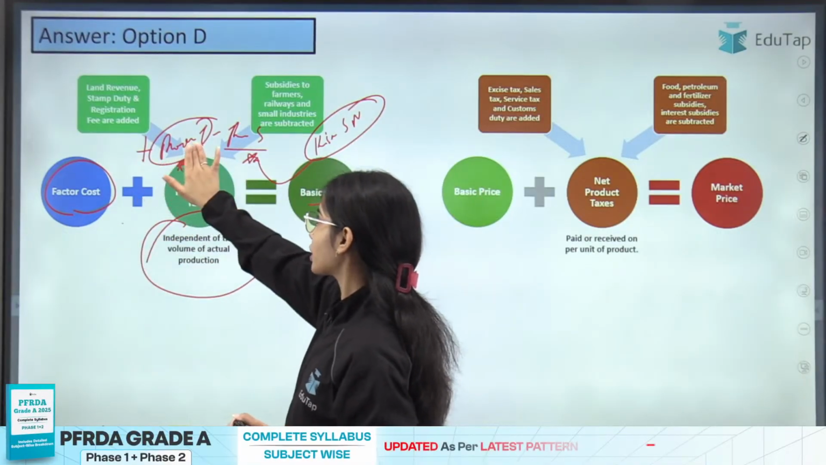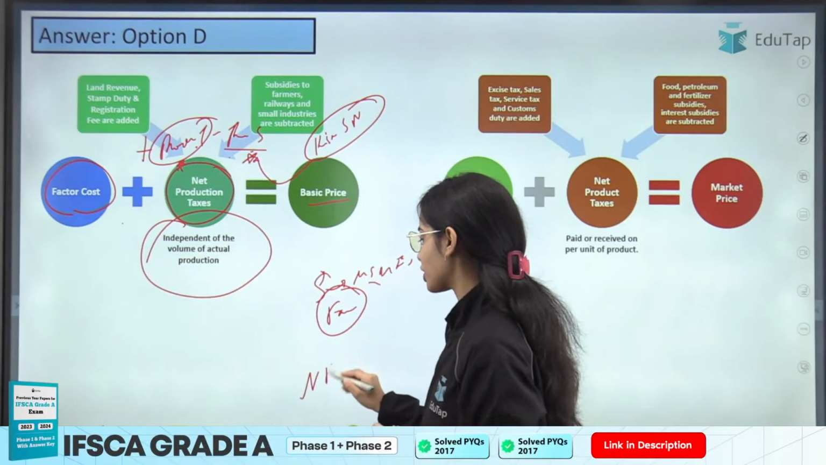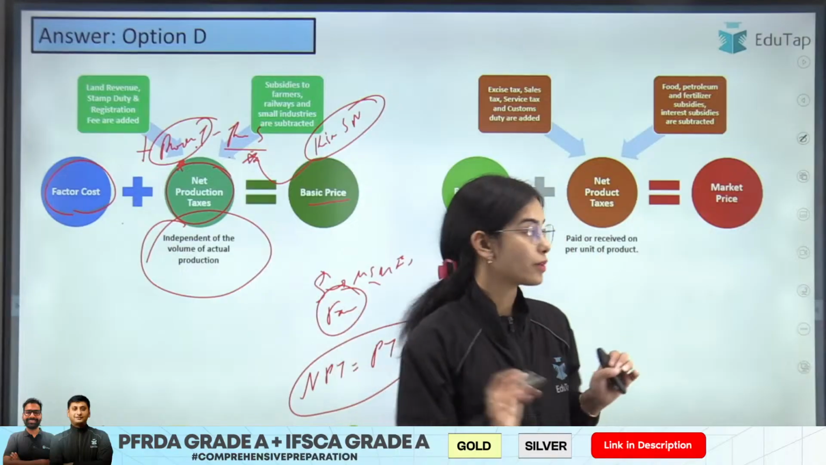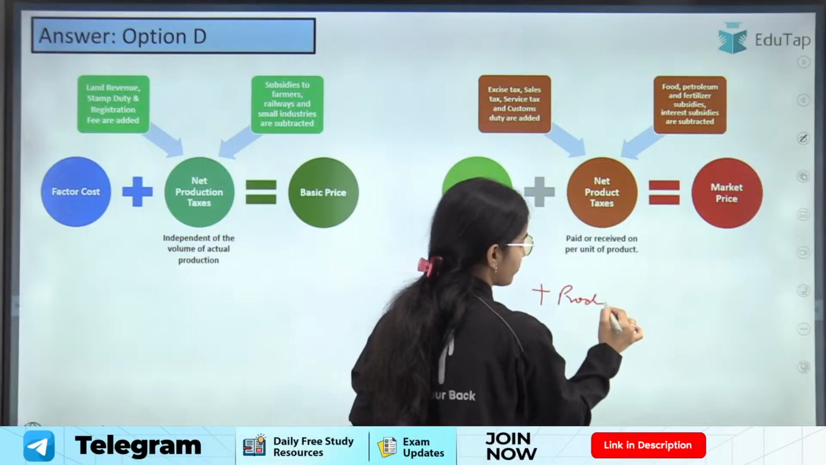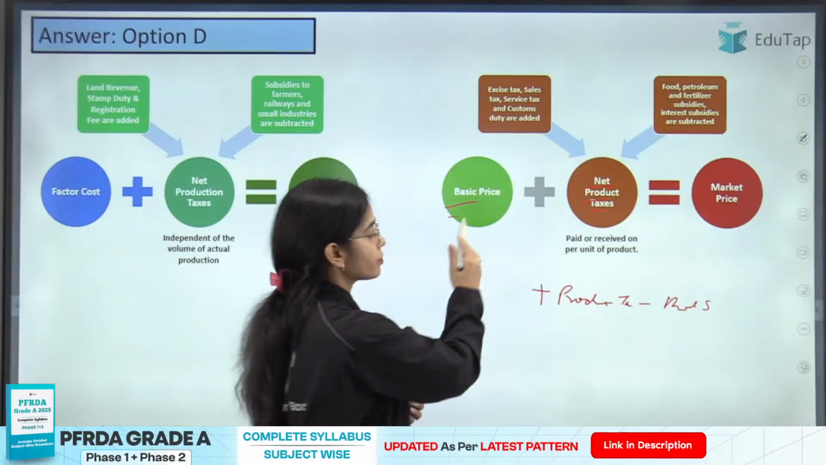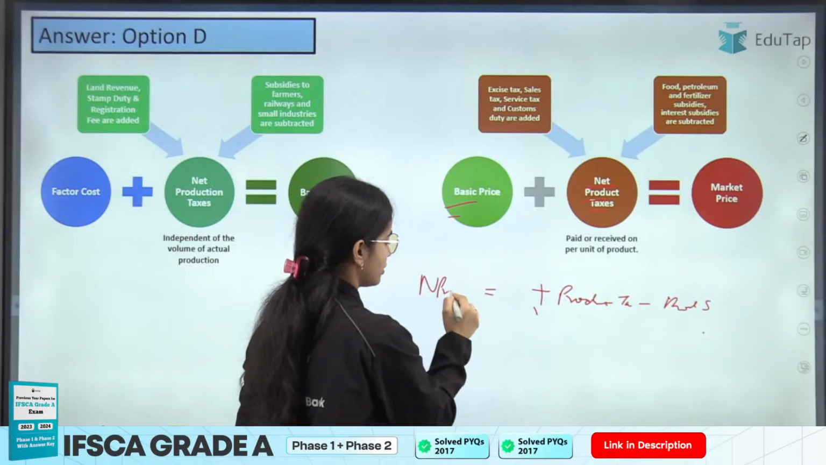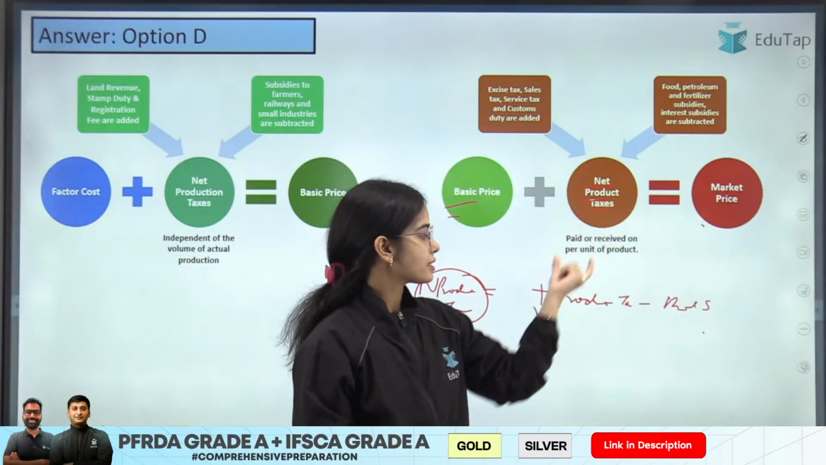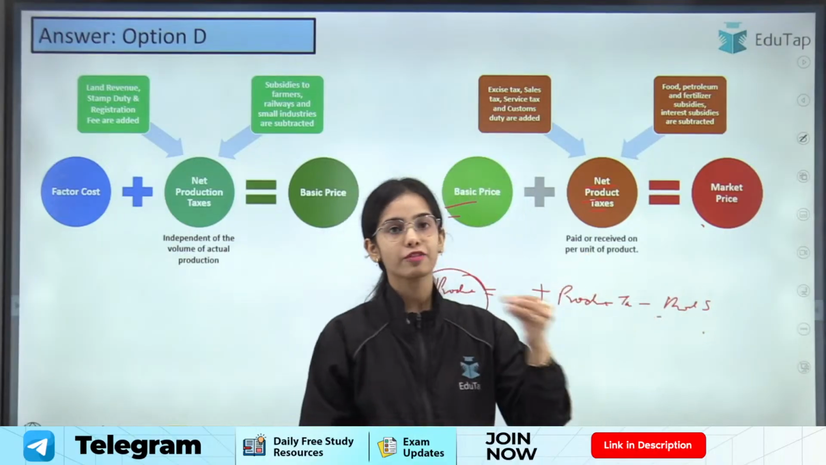So in the factor cost, add the production taxes and deduct the production subsidies. That is, add the net production taxes. So net production taxes is production taxes minus production subsidies. Okay, so you will get the basic price. And once you have the basic price, you can add the product taxes and deduct the product subsidies. That is the net product taxes. In the basic price, add the product taxes, deduct the product subsidies, that is the net product taxes, to get to the market price. Product taxes and product subsidies are paid or received on per unit of product.